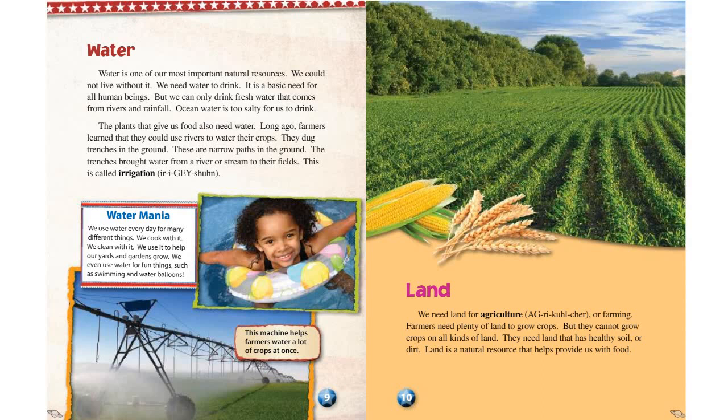The plants that give us food also need water. Long ago, farmers learned that they could use rivers to water their crops. They dug trenches in the ground. These are narrow paths in the ground. The trenches brought water from a river or stream to their fields. This is called irrigation.